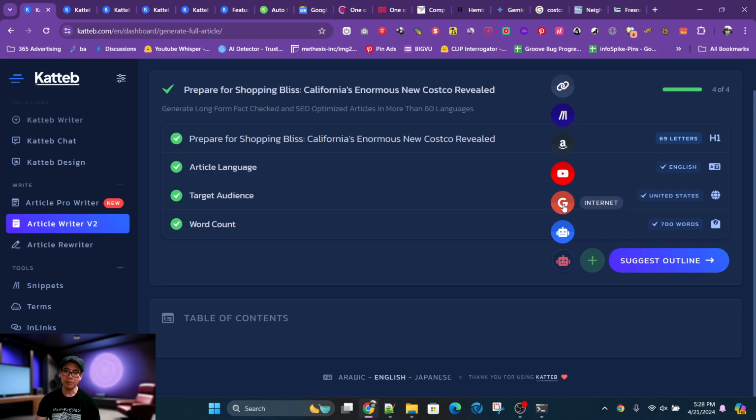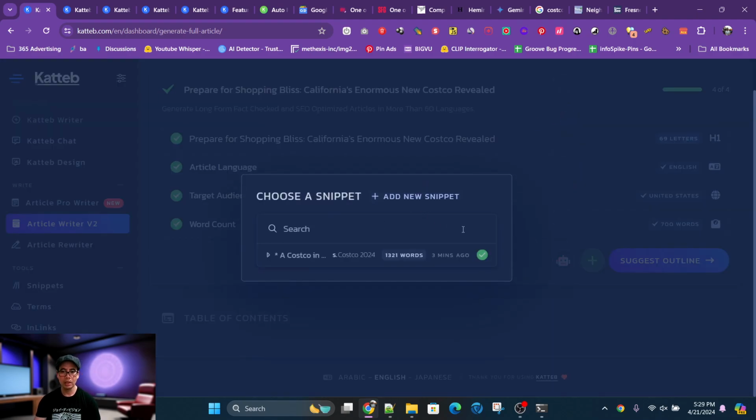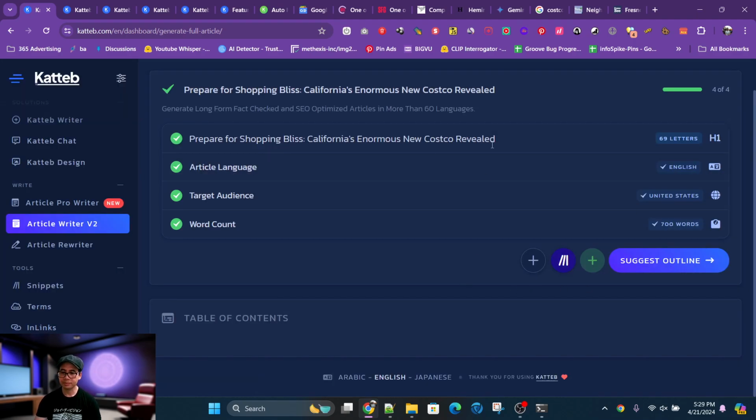In this case, I'm using snippets because I'm curating my information, making sure that the data is as accurate as possible. And also, I'm getting content from websites that would have otherwise been blocked through this Google fetch, scraping process. So let's use the snippet I added, select it, and then suggest outline.